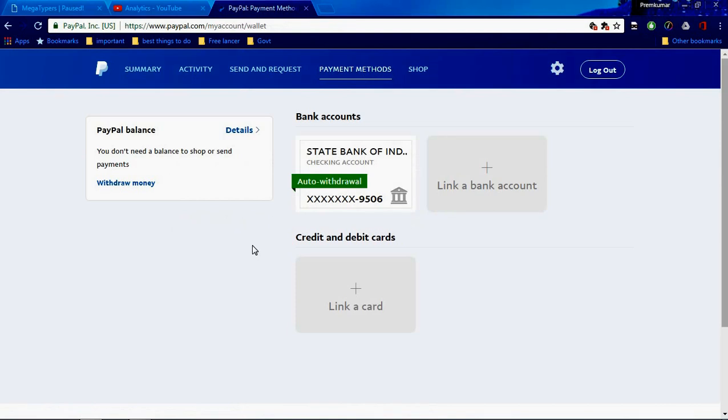Just withdraw the amount from those websites, the ones I already showed you. Then that amount will be transferred to this PayPal account. This PayPal account automatically sends the amount to your bank account. See, this is the auto withdrawal option. So if I get an amount, it will be transferred to my State Bank account.